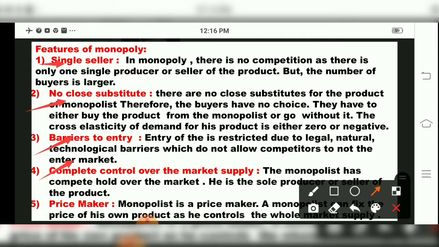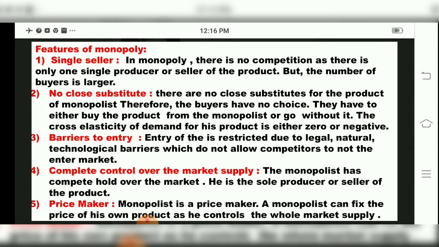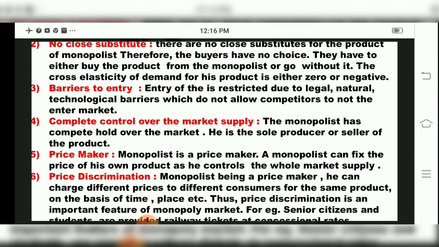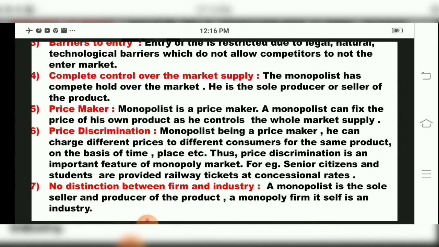Now see, the features of monopoly we are studying, children. The monopolist has complete hold, complete control over the market, and he is the sole producer or seller of the product. So complete control as well as sole producer or seller of the product. So monopoly, we have studied how many features? 4. Barriers to entry and complete control over the market supply.